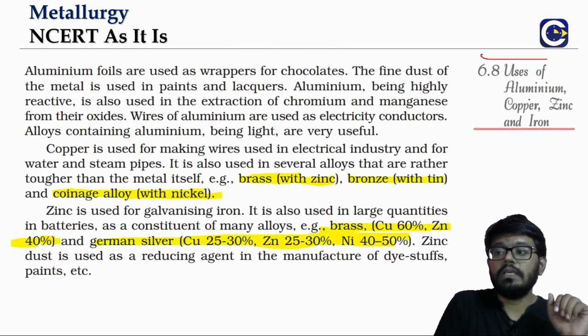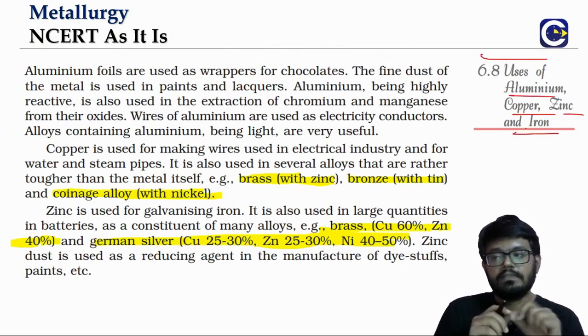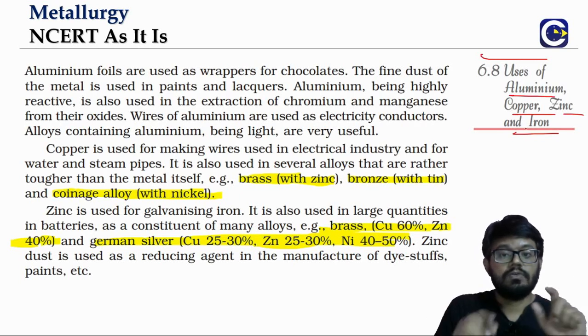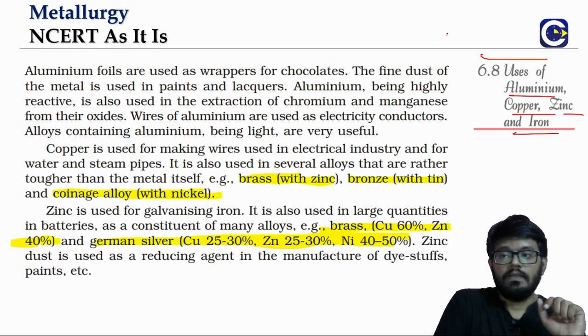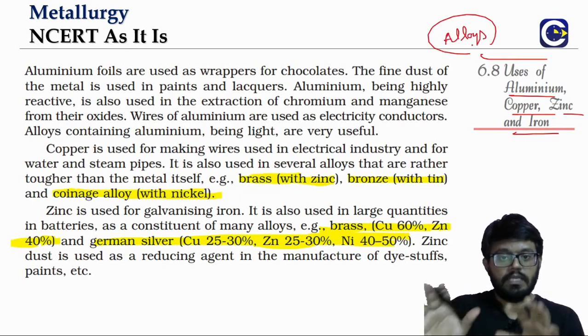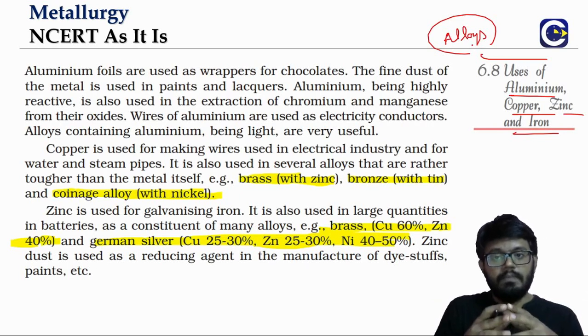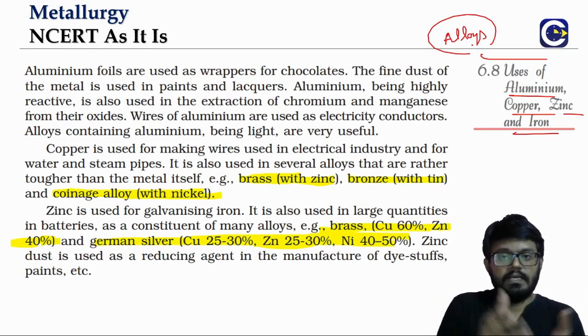Now coming to the uses of some of these important metals, we talk about aluminum, copper, zinc and iron. Even in this we will also discuss the alloys. So alloys is not a separate section. We will discuss the alloys as we go through these metals, because what is an alloy? It is a metal and metal mixture.